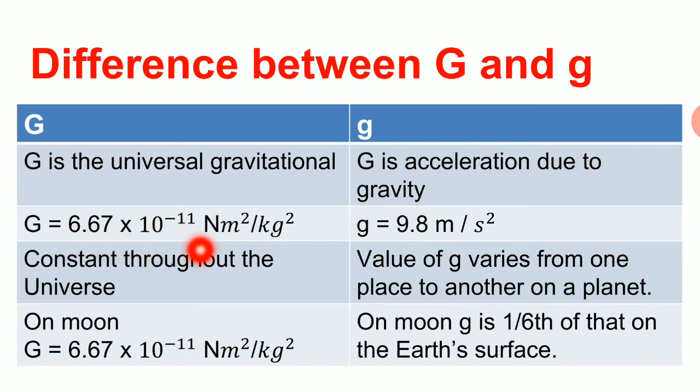The value for gravitation constant is 6.67 into 10 raised to power minus 11 Newton meter square per kg square, and acceleration due to gravity is 9.8 meter per second square. This G remains constant throughout the universe, but the value of g varies from place to place in this universe. The value of this gravitational constant is 6.67 into 10 raised to power minus 11 Newton meter square per kg square on moon, but the value of g on moon falls to 1 by 6th of the value on the surface of earth, that is, g varies from place to place.